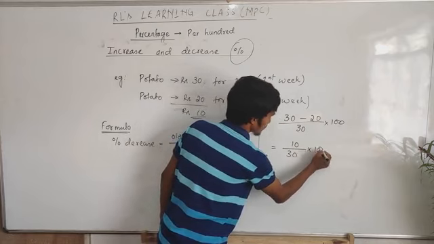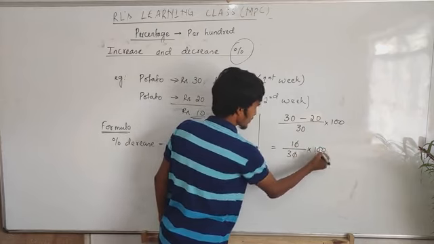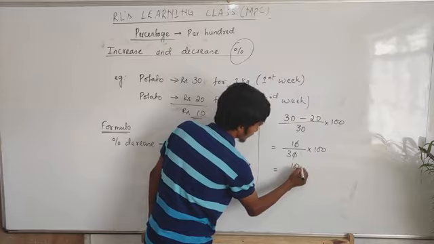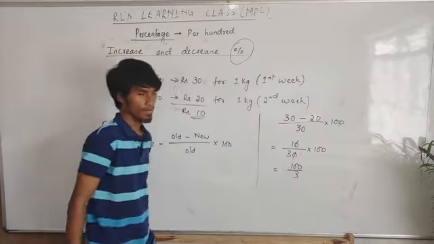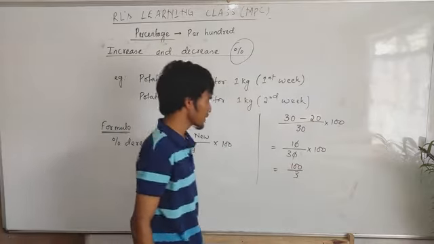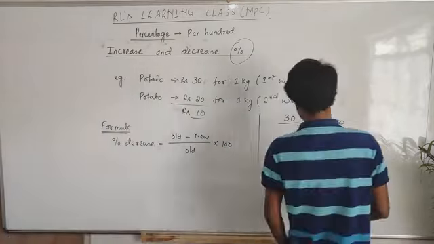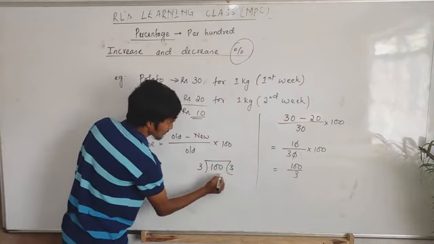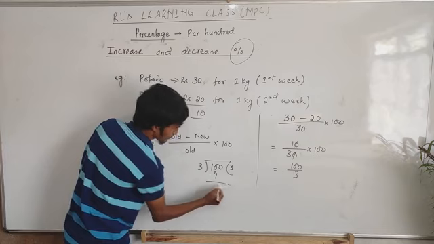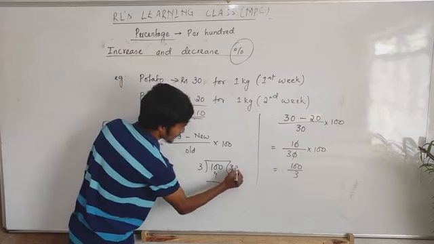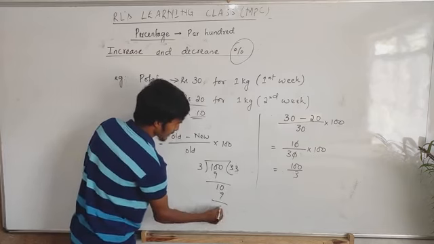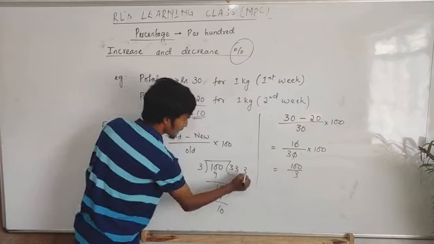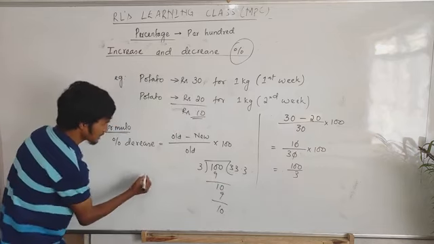Then into 100, the zeros cancel, leaving 100 divided by 3. Now 3 into 3 is 9, leaving 1 again, then 3 into 3 is 9, then point, again 3 into 3 is 9. It never ends. So how much percentage decrease?